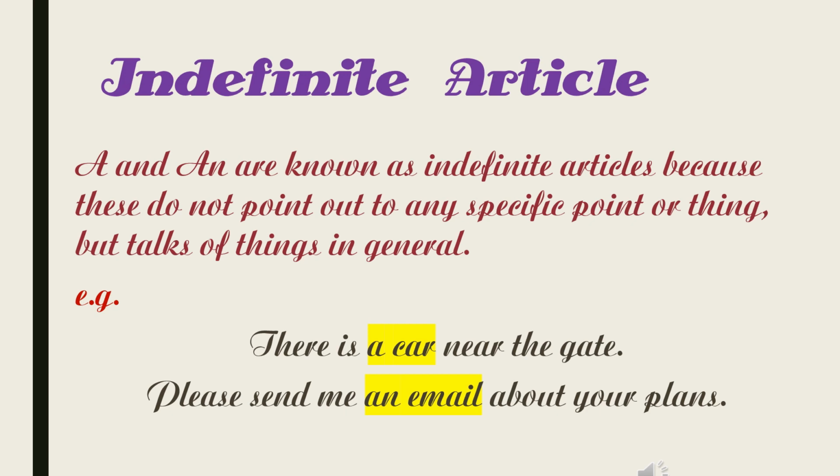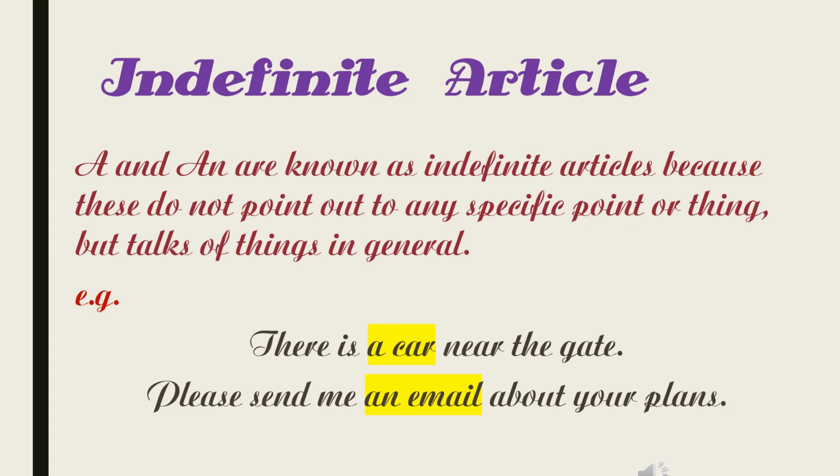Indefinite article. A and an are known as indefinite articles because they do not point out any specific person or thing, but talk of things in general.